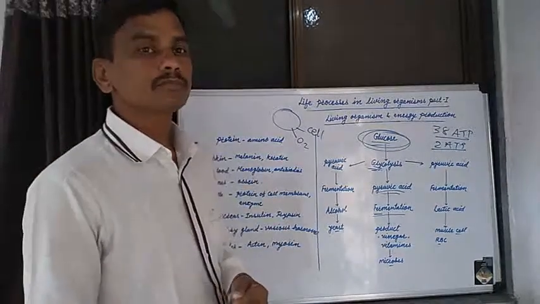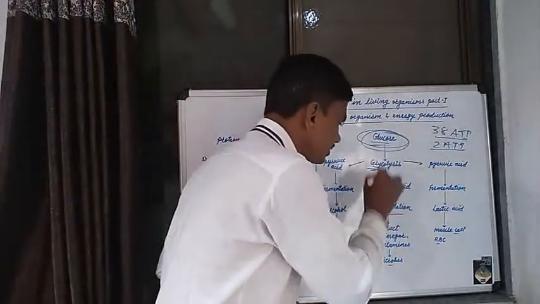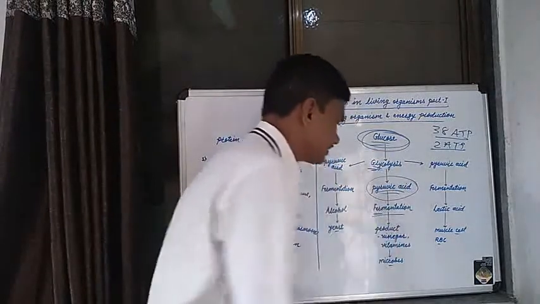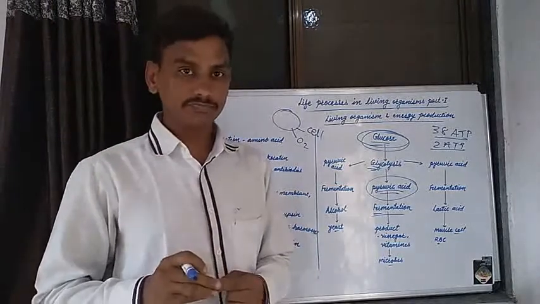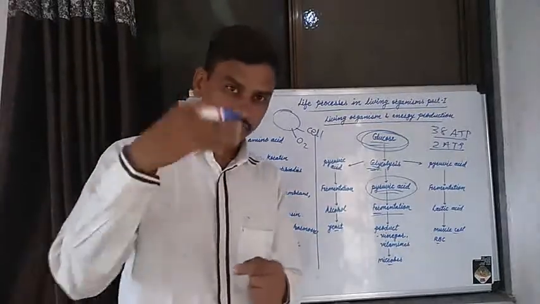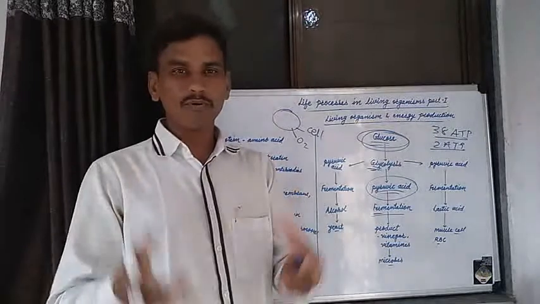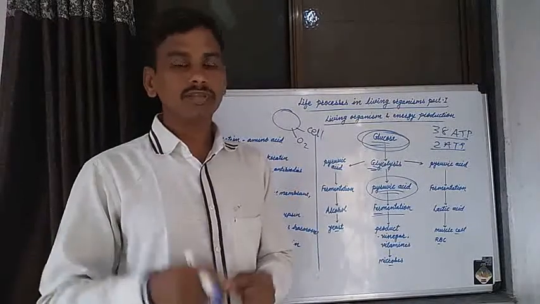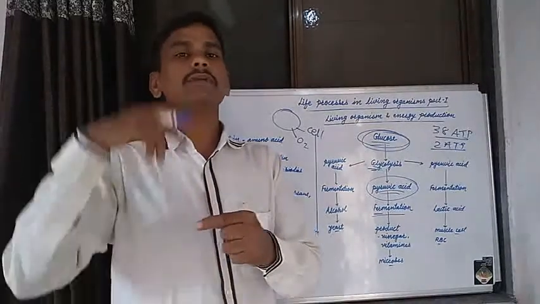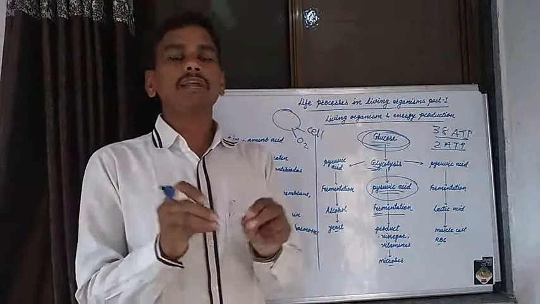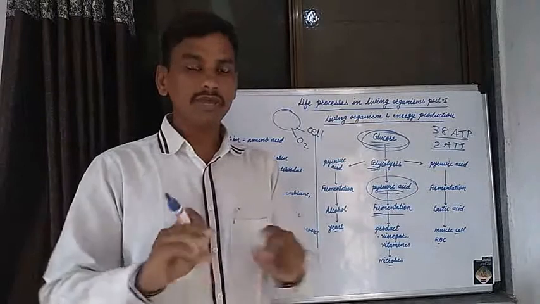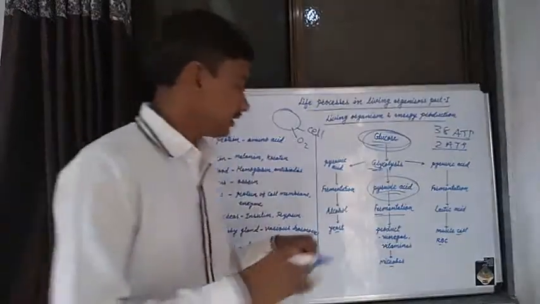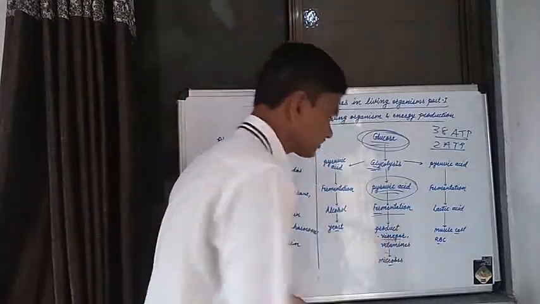Then the fermentation process is carried out on that pyruvic acid by various microorganisms, various types of bacteria. By fermentation of pyruvic acid, various products are produced, like different types of vinegars.